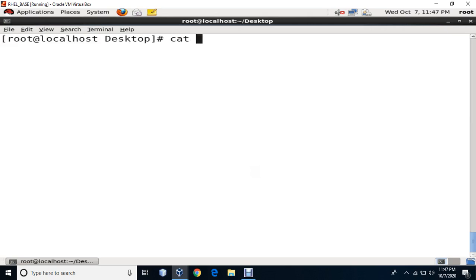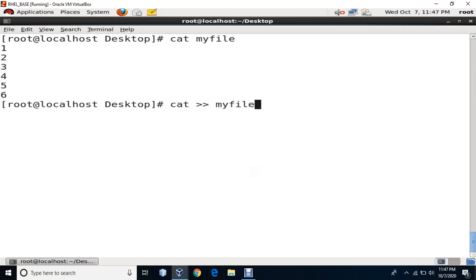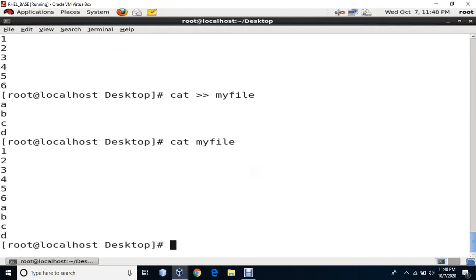I say cat my file. The initial contents which I had written, ABC, that is all gone. But if I want to append into the file, I say double greater than sign and I say my file. So here whatever I write now, A, B, C, D, and I say Control D to come out of cat, and now I say cat my file. Remember at this point, because earlier we used double greater than sign, it is going to append into my file, that is 1 to 6, and then it has added A, B, C, D.